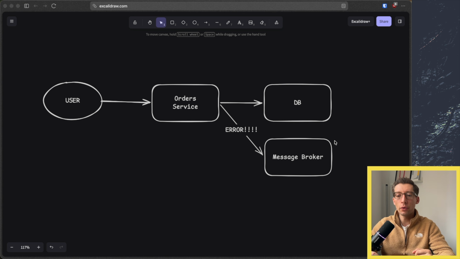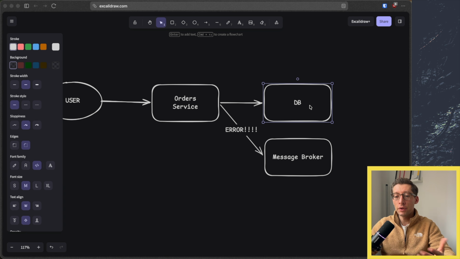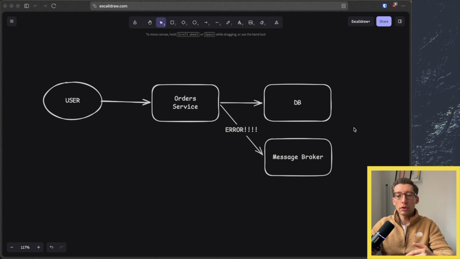As a result, you end up in an inconsistent state, where your local database has the record, while the rest of the system doesn't get the notification. That's a serious problem because both committing to the database and sending the event don't succeed or fail as a single atomic unit, right? Or in database terms, they don't happen in a single transaction.